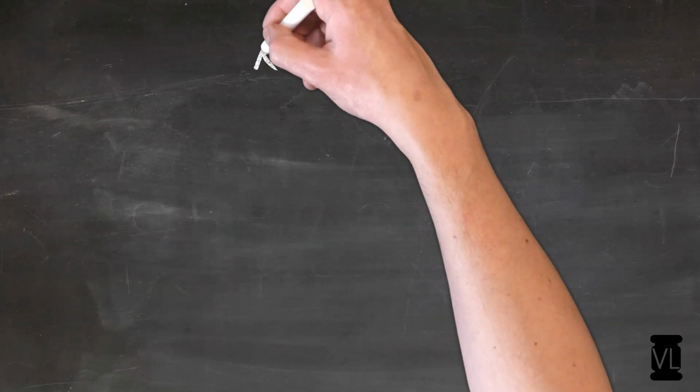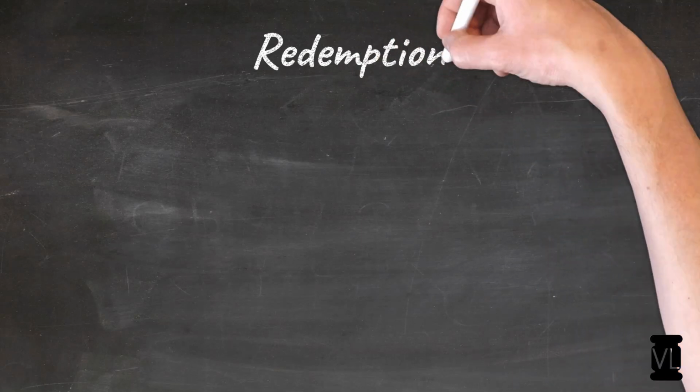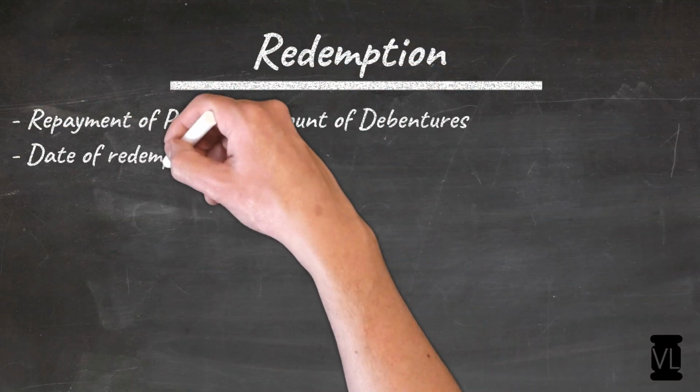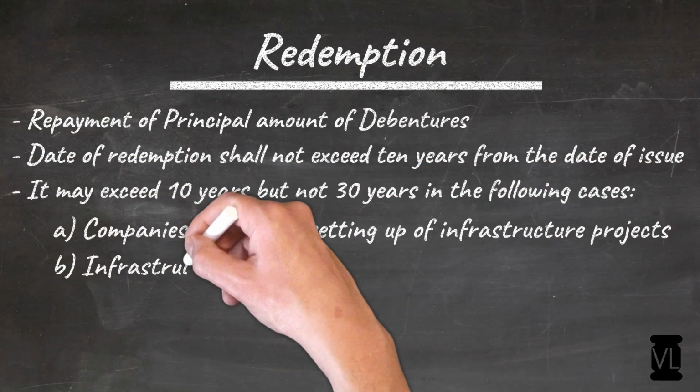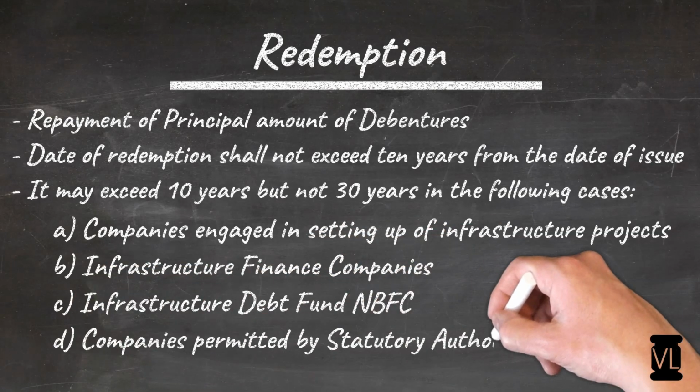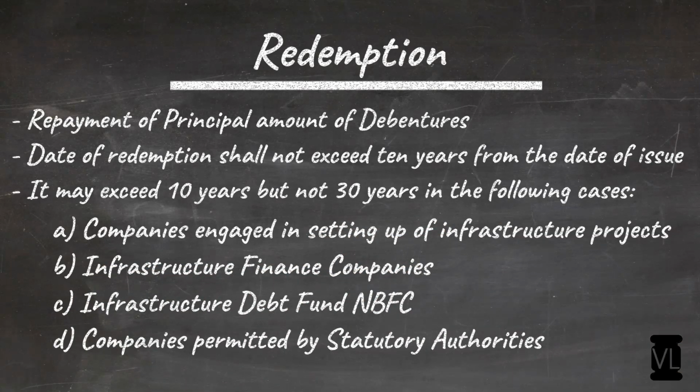Now let's talk about redemption. What is redemption? It is nothing but the final repayment of the entire principal amount of debenture. Such redemption period, that is the date of such redemption, shall not exceed 10 years from the date of issue. However, in certain situations, it may still exceed 10 years, but it shall not exceed a maximum of 30 years. And what are such companies? The companies which are engaged in setting up of infrastructure projects, or infrastructure finance companies, or infrastructure debt fund NBFCs, or companies permitted by certain statutory authorities like the ministry or any other department or RBI. So this is the concept of redemption.